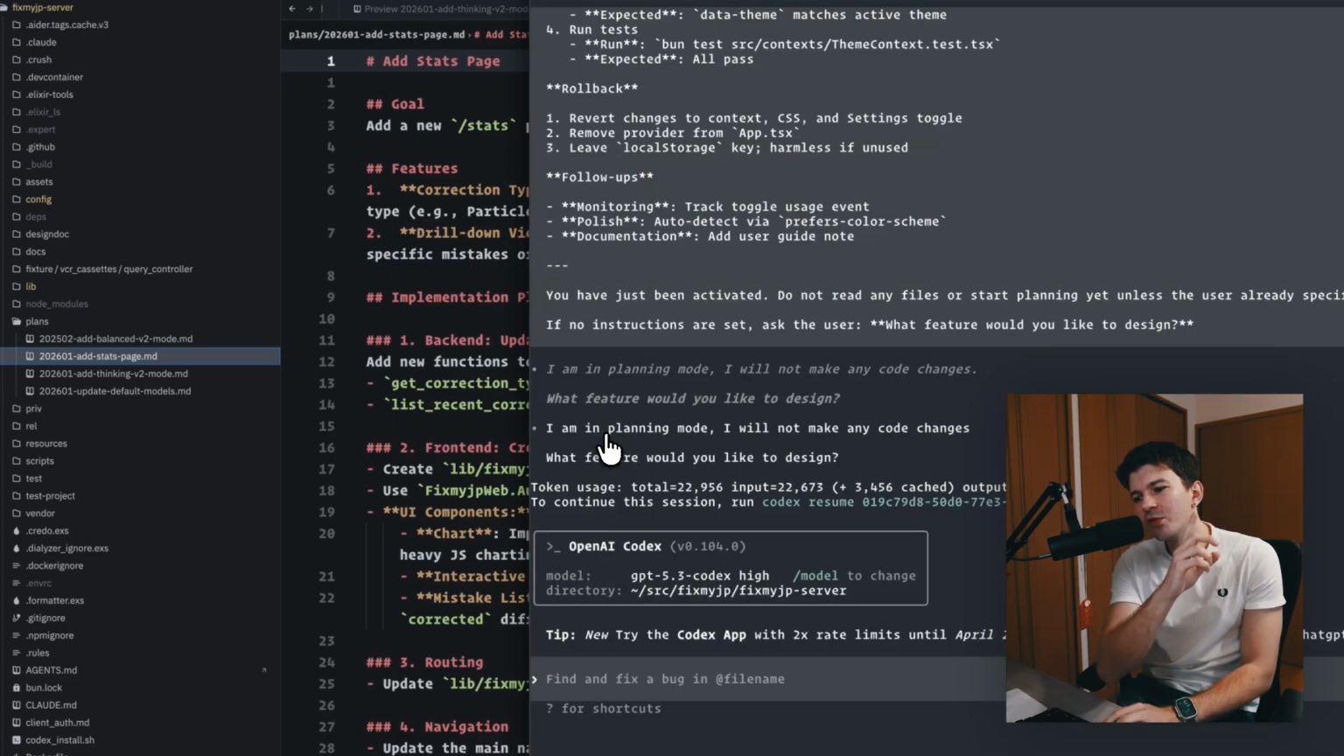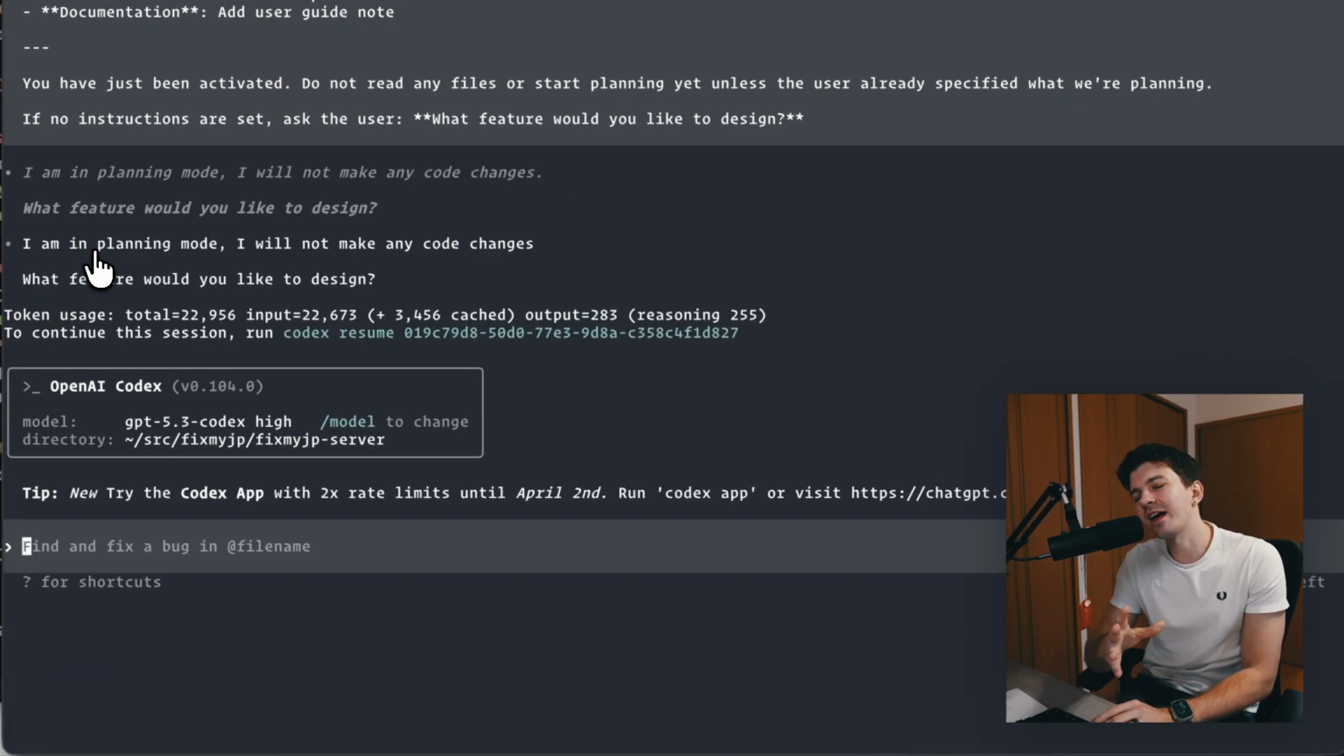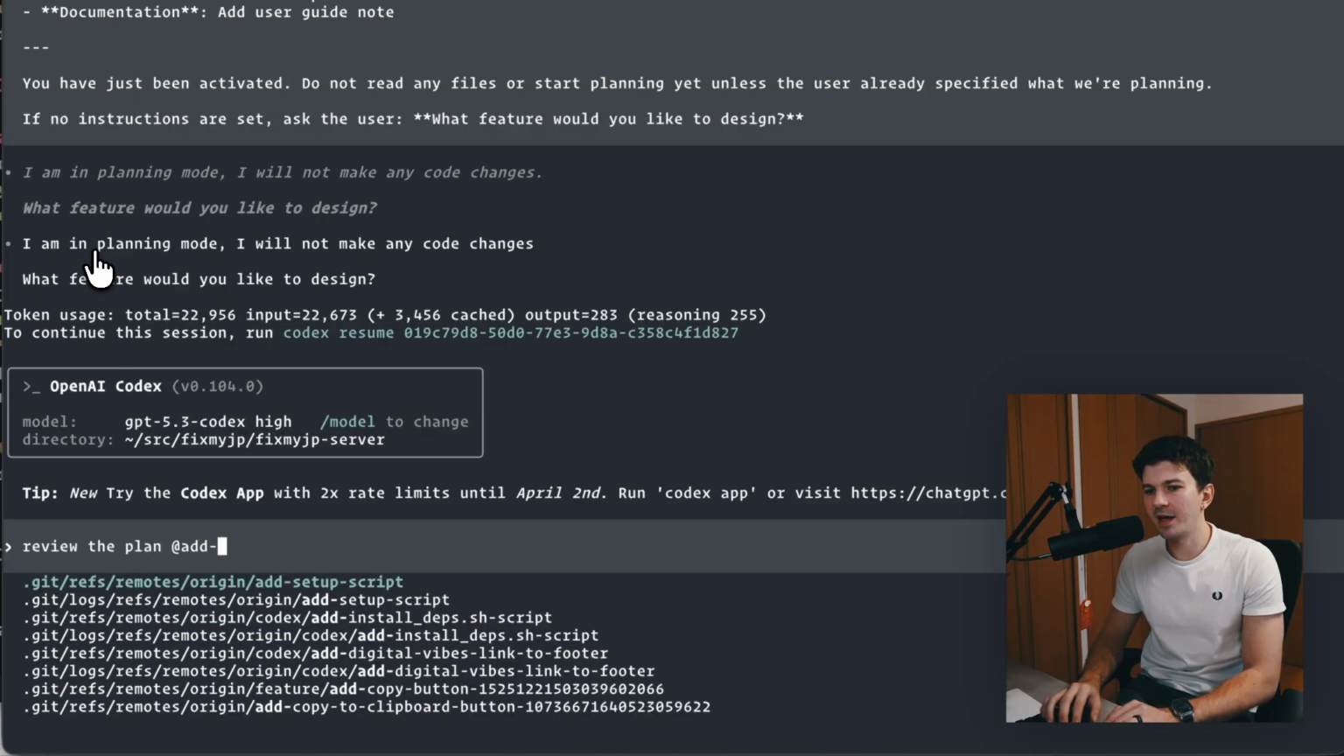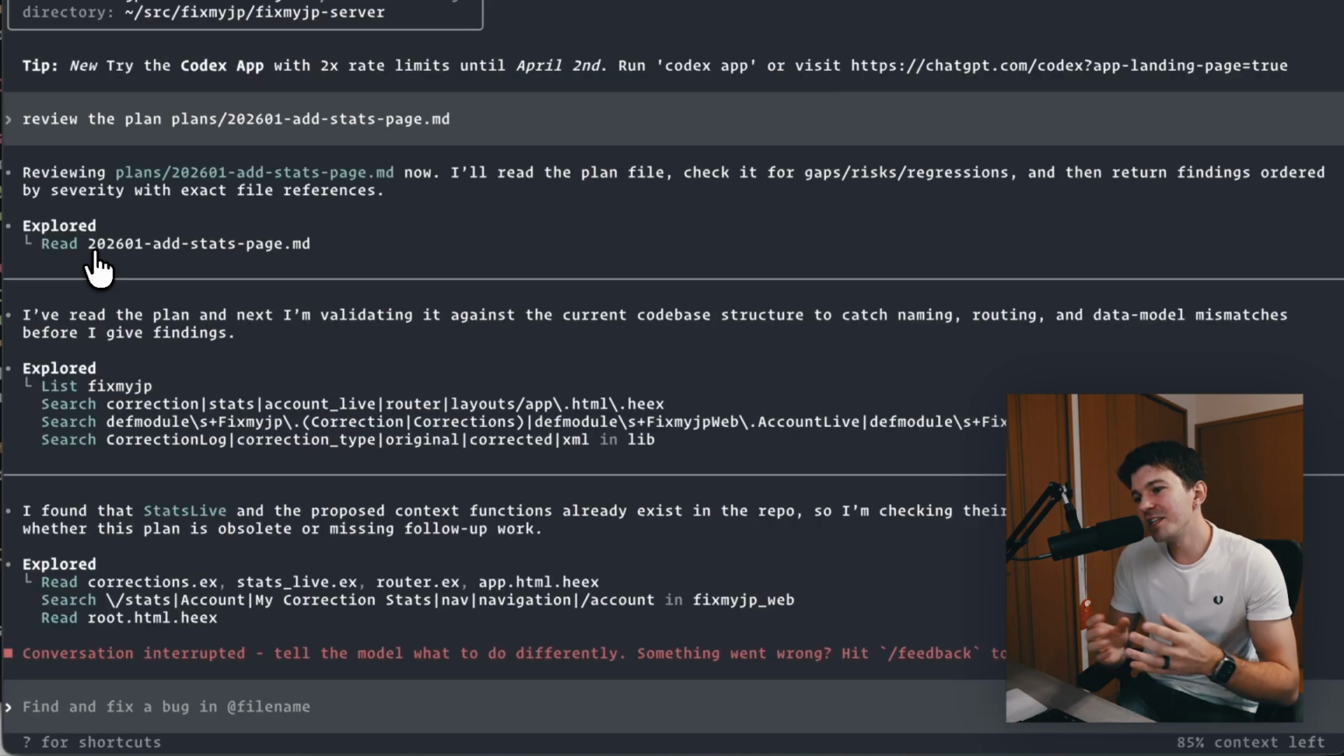But another thing I'm also doing with those plans is I ask another high thinking model to review it. For example, I could have Codex here, and I can just ask it, review the plan at stats page, right? The agent will then review the plan and then come up with suggestions and improvements to see, does everything match? Did we maybe forget something?